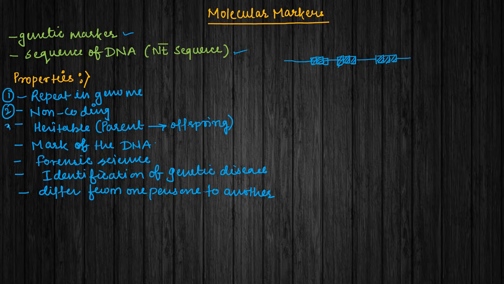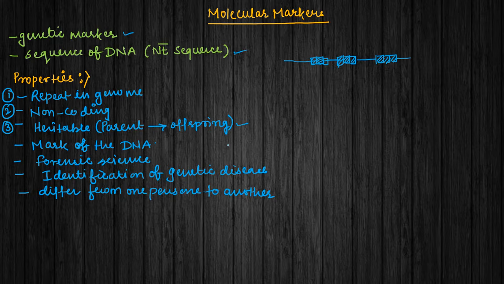Third, a very important fact, they are heritable. That means they can be inherited from parent to offspring. The molecular markers present in the parent can be transferred to the offspring, because they are heritable in nature. They have a tendency to travel from one generation to the next generation.